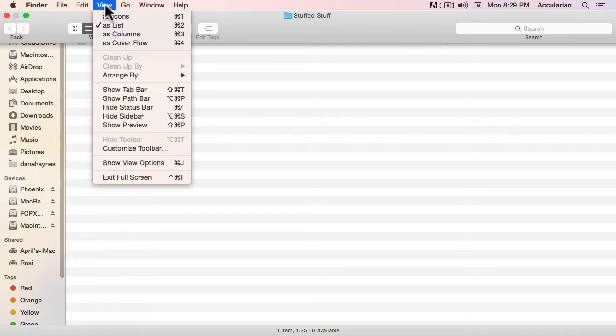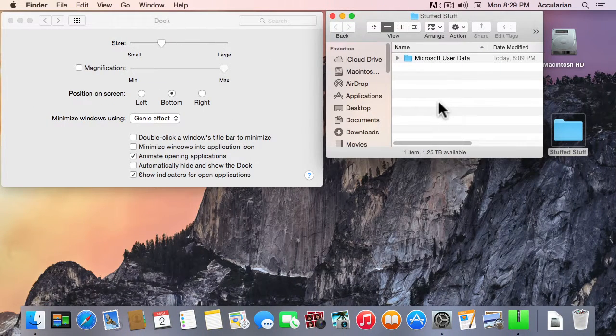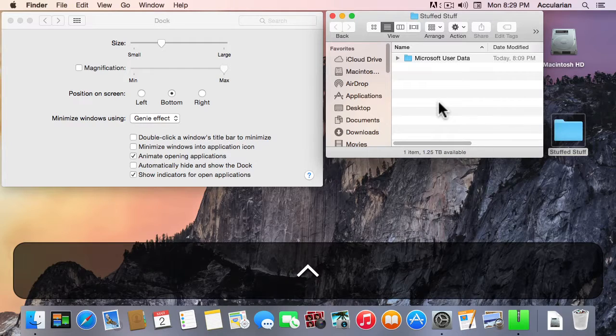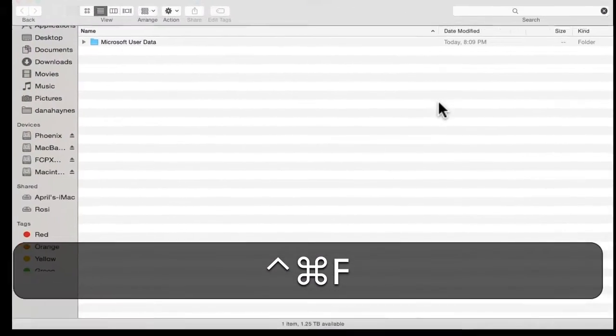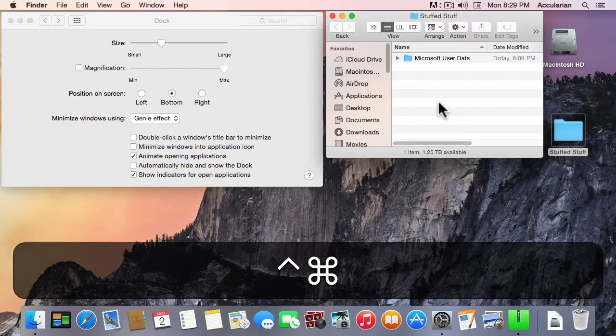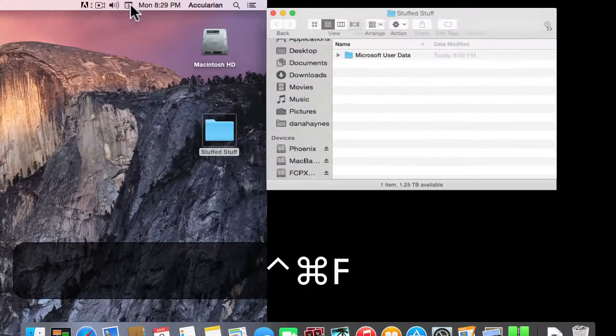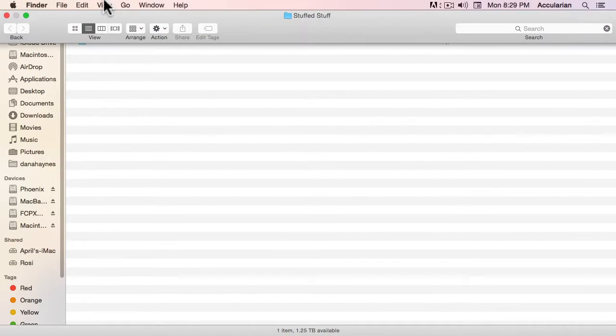And under the view menu, you can select this exit full screen, and here is the keyboard shortcut, Control Command F. So let me select that, and it goes back down to its regular size. So if I hold down my Control key, my Command key, and type in F, I go into that full screen mode. If I type it again, I go out of it. So if you're ever in a situation and you've lost your menu bar across the top of the screen, you're probably in full screen mode. And if you are in full screen mode, just try jamming your mouse pointer up to the top of the screen and you can get out of full screen mode.